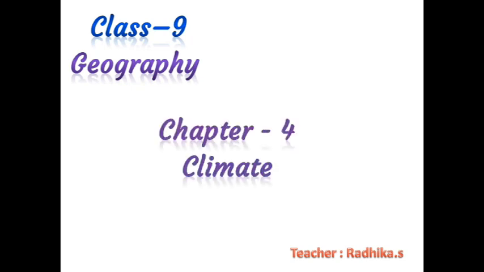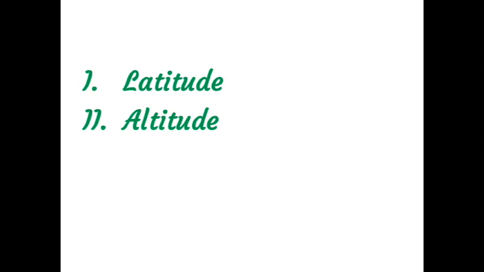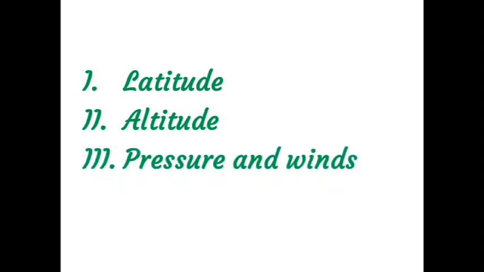Children, we were studying Geography Chapter 4, Climate. Today you have Part 4. Today's topic is Factors Affecting India's Climate. Which are the factors affecting India's climate? First one, latitude, then altitude, and pressure and winds system.